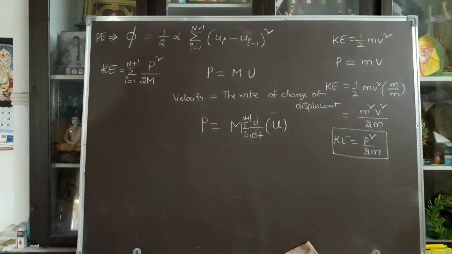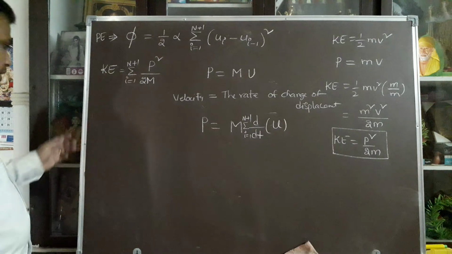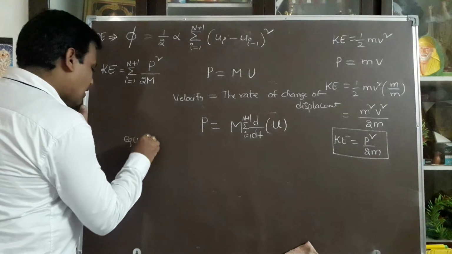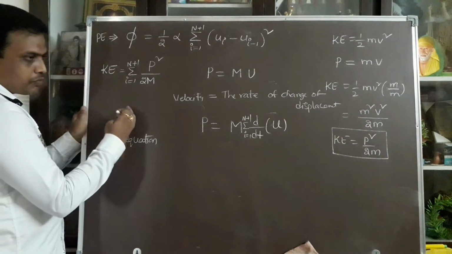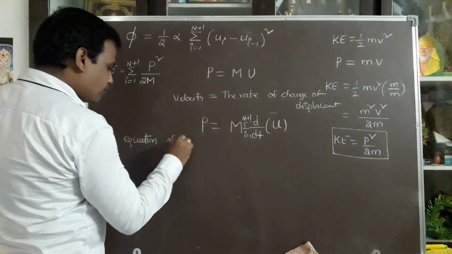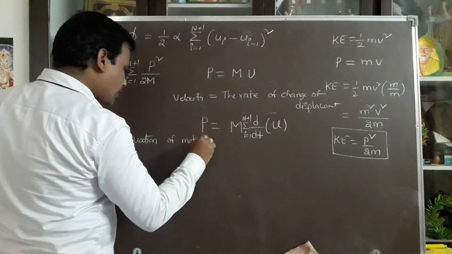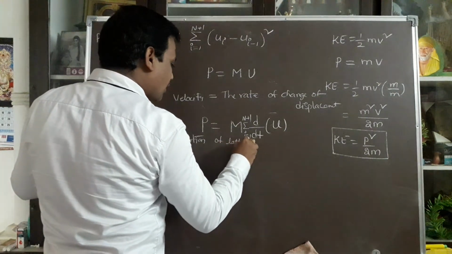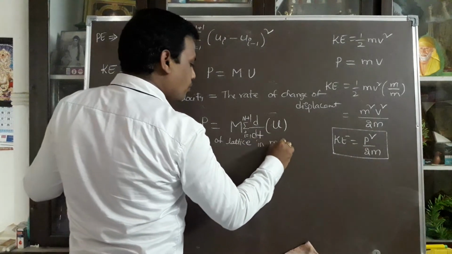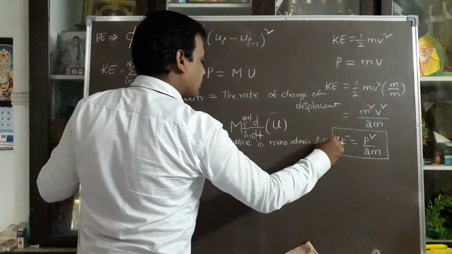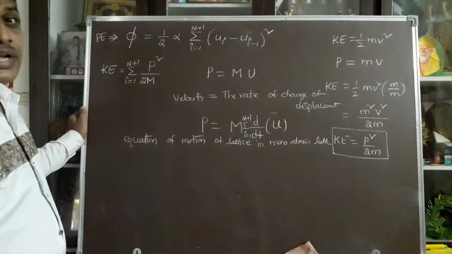According to the equation of motion, the lattice vibrations in the monoatomic lattice can be represented as an equation of motion. The atoms are moving from the equilibrium position to some other position, that is, displaced. So I am writing the equation of motion of the lattice in the monoatomic lattice or linear chain, according to Newton's second law.